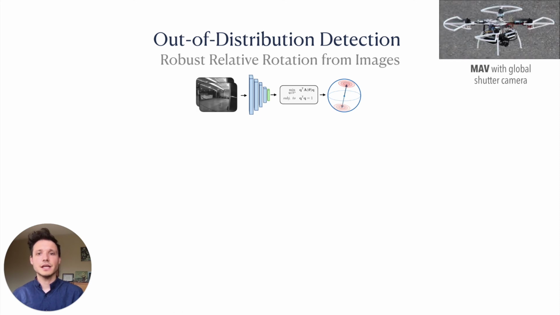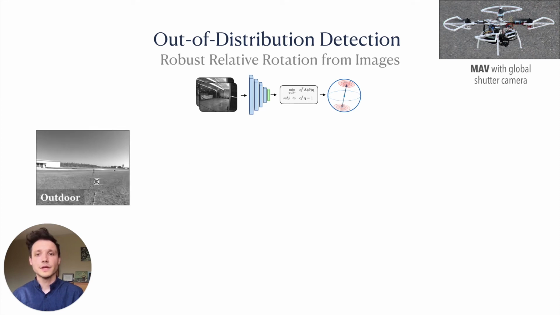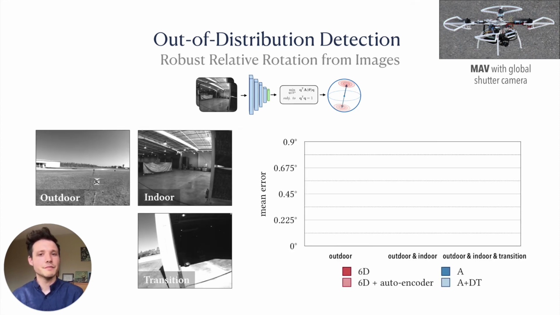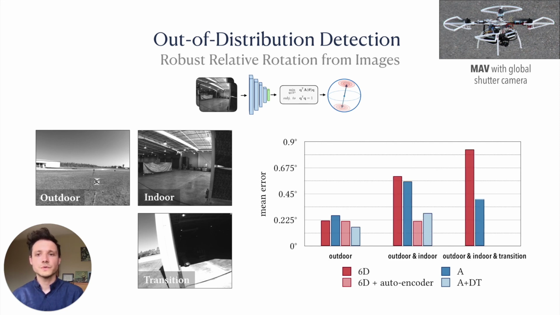In addition to the KITTI dataset, we further evaluated our OOD detection scheme using data collected with a micro-aerial vehicle, flying between indoor and outdoor environments. We trained each model with outdoor data alone and found that our approach was able to compete with a separate autoencoder mechanism when exposed to indoor and transitional images at test time.